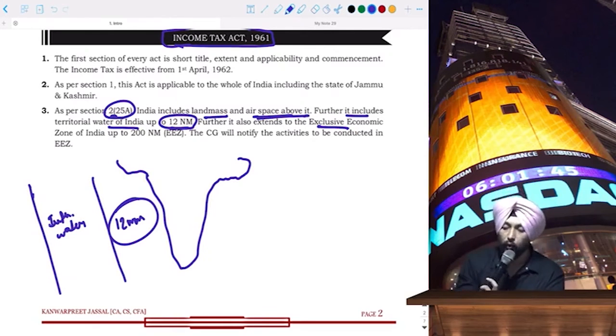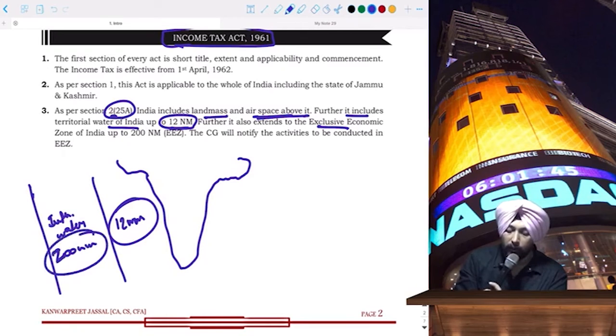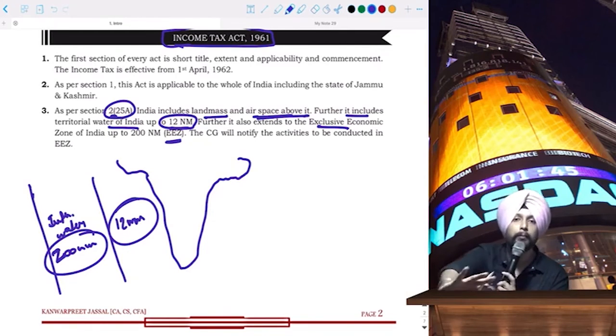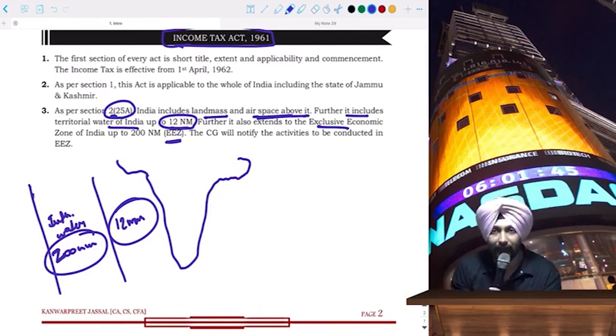India has been given 200 nautical miles as the exclusive economic zone, EEZ we call it. It's all written over here. India has been allotted 200 nautical miles by the United Nations, where Indians have the right to do activities, and it will be assumed that the transaction is done within India.